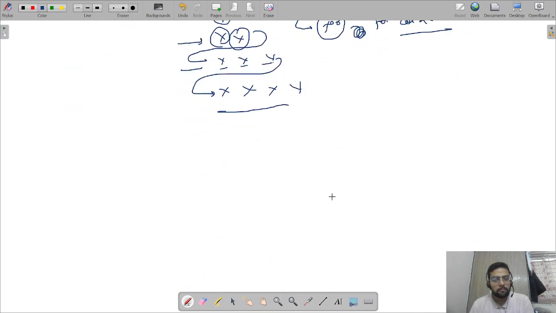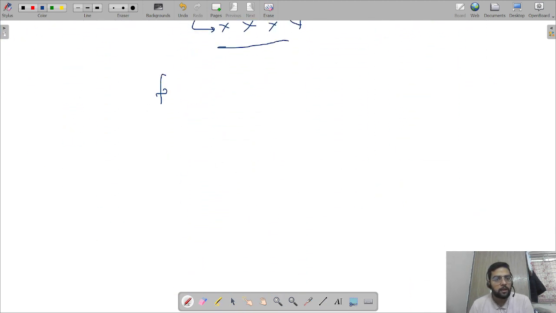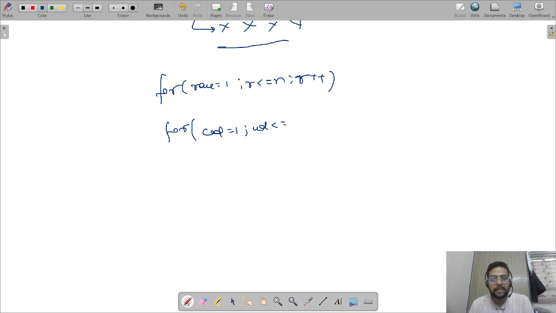So we have found an equation: row equals 1, row less than equals n, row plus plus. The inner for loop is column equals 1, column less than equals row, which we already discussed, column plus plus, and SOP of int k equals n, k minus column plus 1.